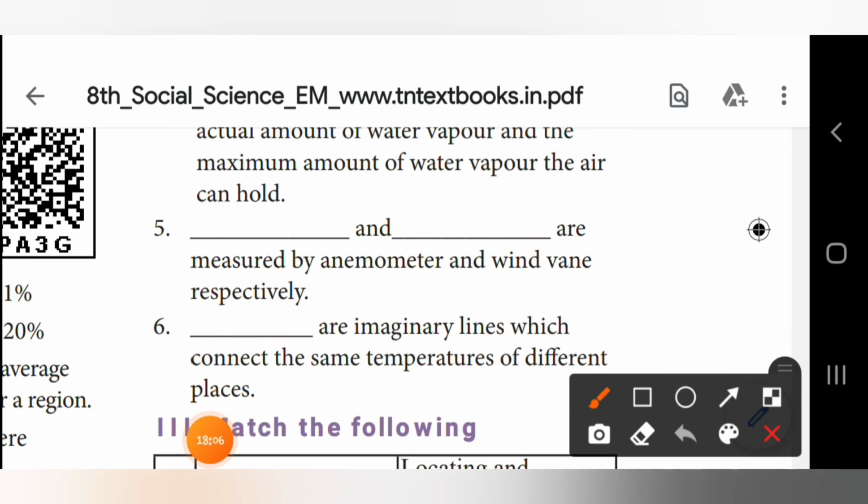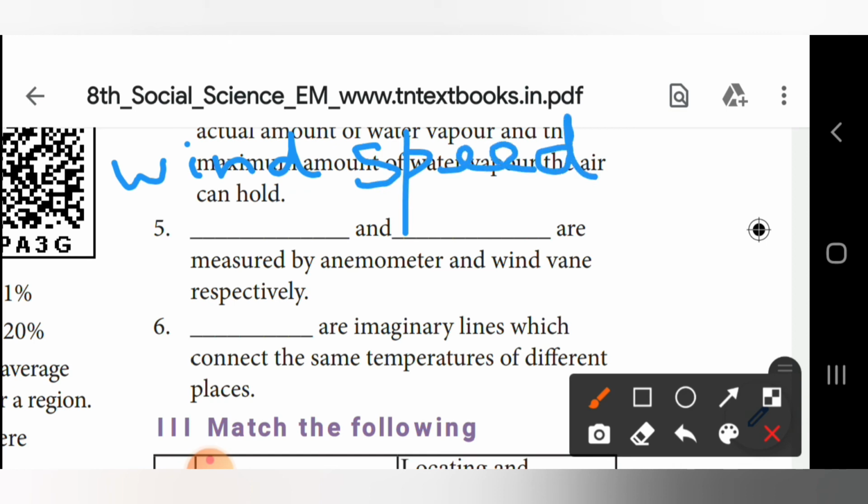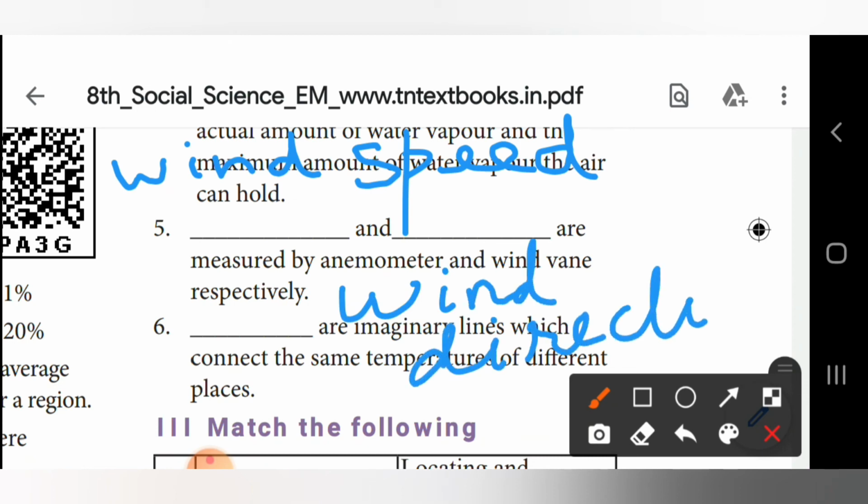Next, fifth one. Dash and dash are measured by anemometer and wind vane respectively. What is the answer? First dash is wind speed. Second one is wind direction. So the fifth answer, wind speed and wind direction are measured by anemometer and wind vane respectively.